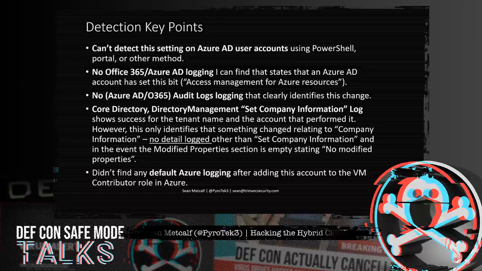And the key point around detection is there's no way to detect this configuration in Azure Active Directory at all. There's no property to query on accounts. You have to run an Azure CLI command to check the role group membership, but that's on the Azure side. When I walked through the Azure AD to Azure access elevation, I attempted to identify a clear event that I could alert on and was unable to. The Core Directory Management Set Company Information log notes that something has changed, but not what.